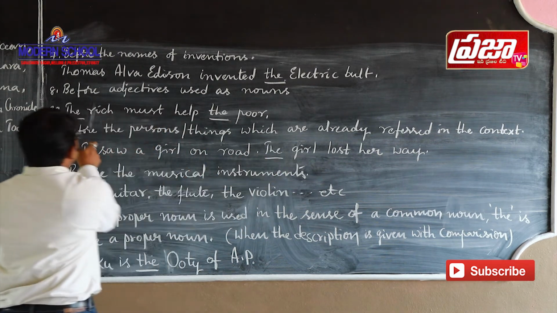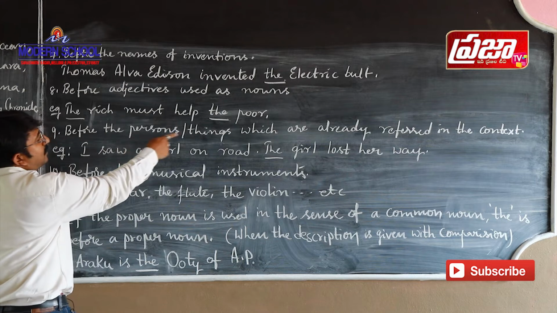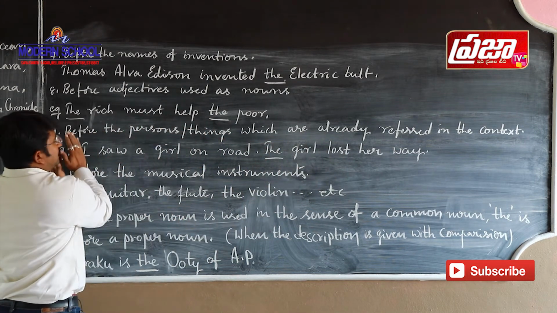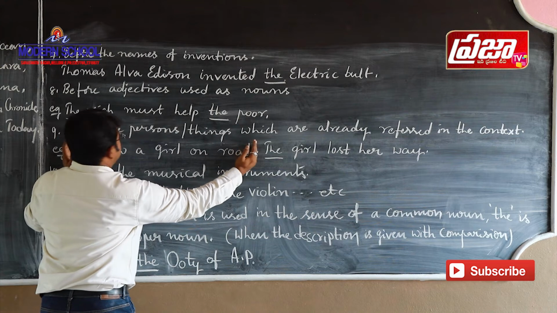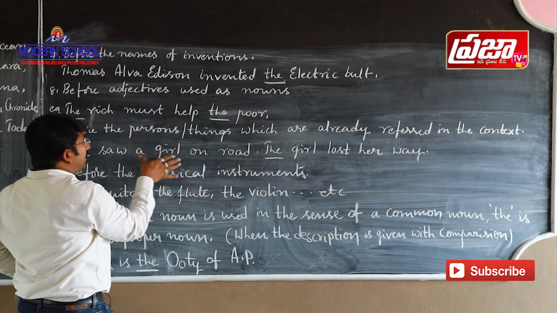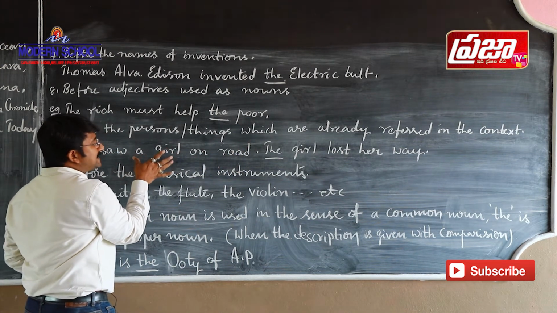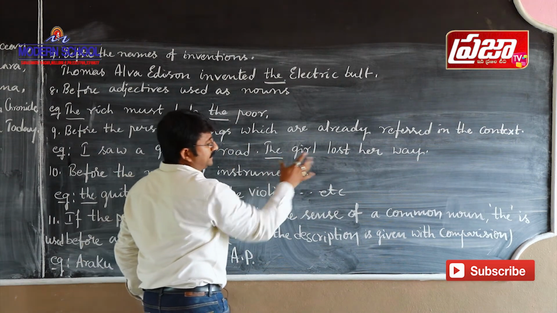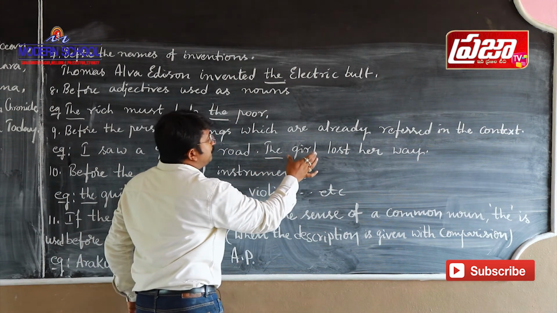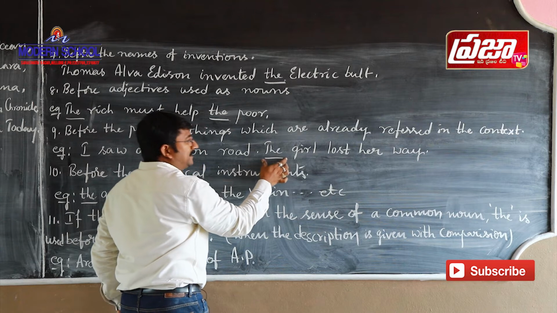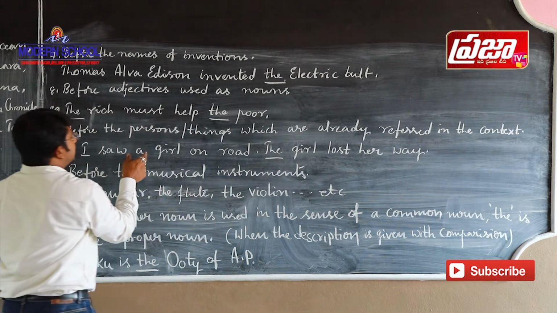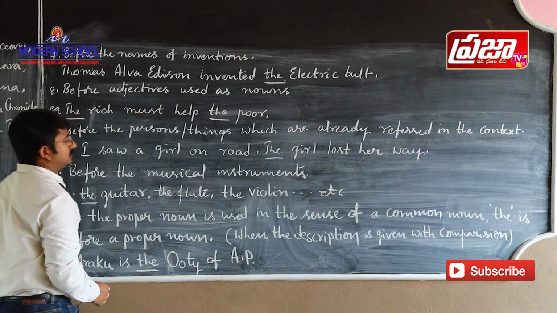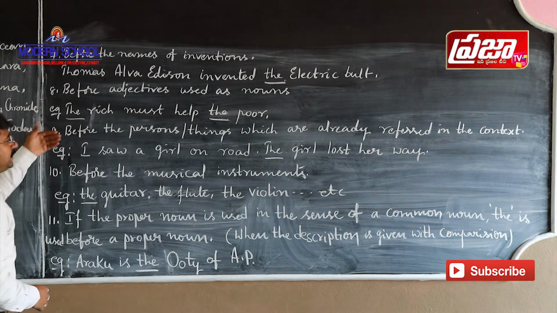Did you understand? Before the person or the things which are already referred to in the context, the same noun is used in the next sentence of the same drafting. So before that noun we have to use a definite article. This indefinite article is replaced by the definite article. And that is the ninth point.